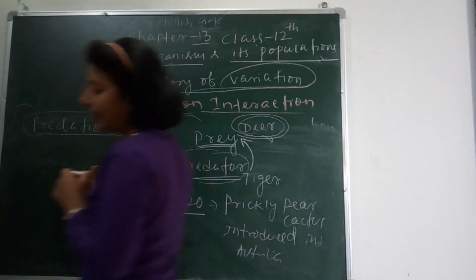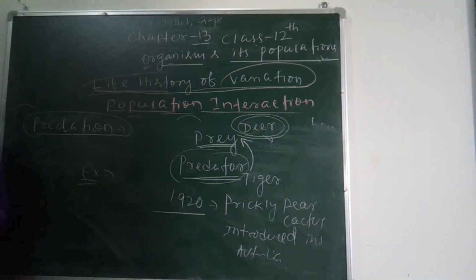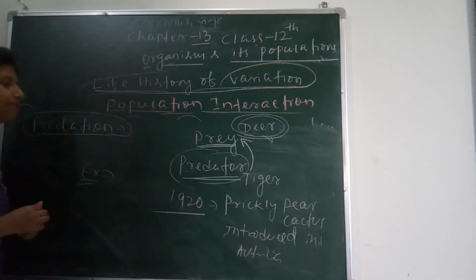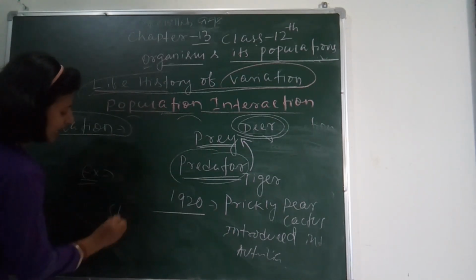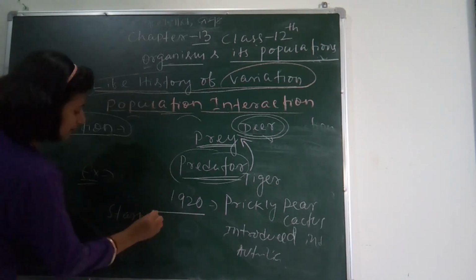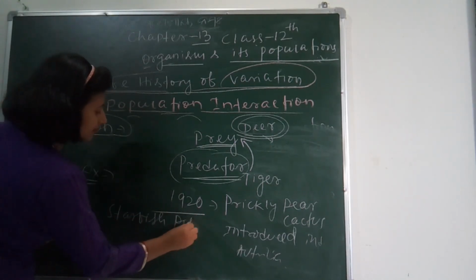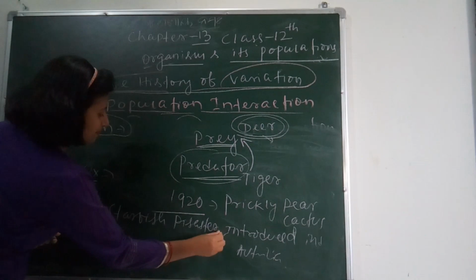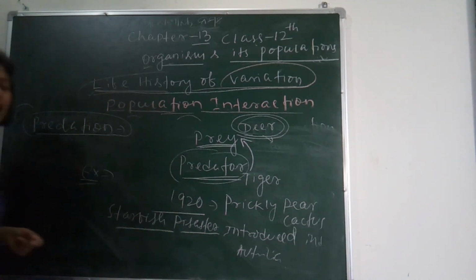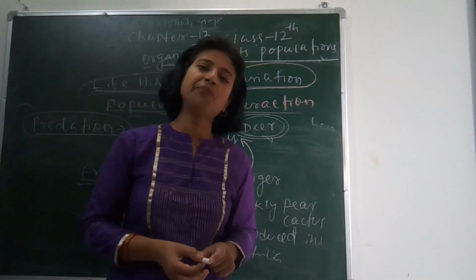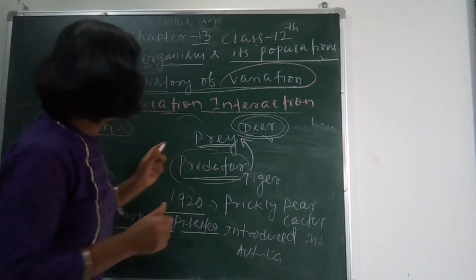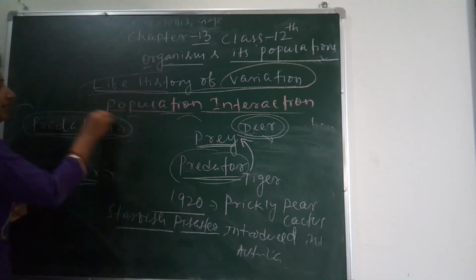Another example I will give you about predation is the American Pacific coast, where the starfish Pisaster is an important predator. You can underline this in your NCERT book in the topic predation.